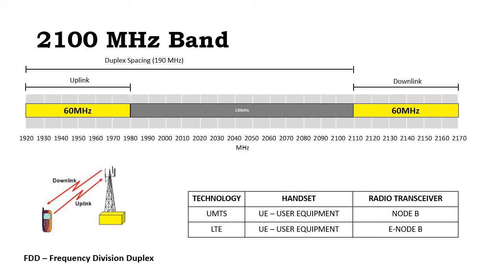So simple lang ang paggamit natin sa 2100 MHz band. First, it is a 60 MHz uplink and downlink, and then we have a 190 duplex spacing. It is used for 3G and it's used now for LTE.